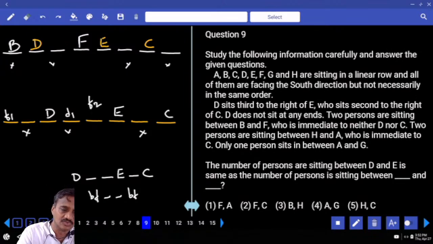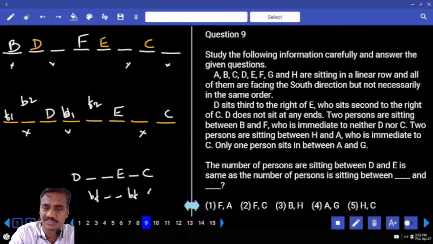If F is here, F2, then now D1 or who is the person? B1. Between F and B there will be 2 persons. Then B2 will be at this place. Are you getting this point or not? Now in the second case, we have got 2 possibilities. Rather than writing 2 separate possibilities, now we are representing with F1 B1, F2 B2.